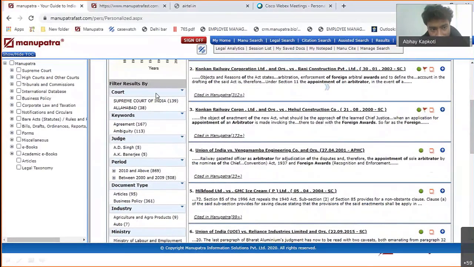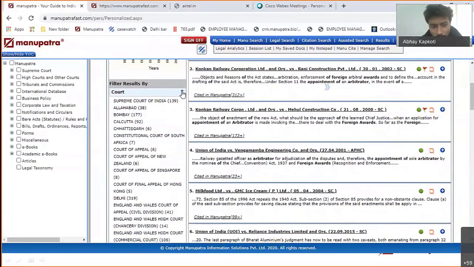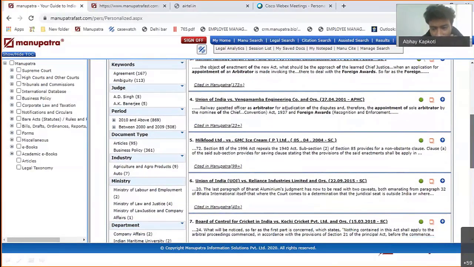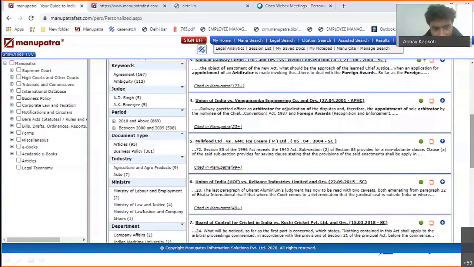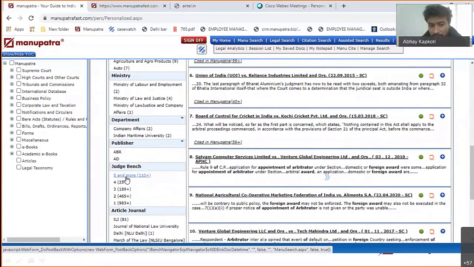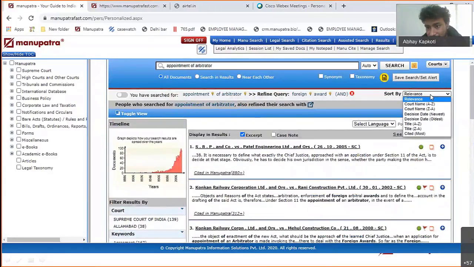This is the court-wise citations, like different courts. If you're looking for a particular court, say Supreme Court, Allahabad High Court, Bombay High Court, you can select the filtration. Judge-wise filtration is also there. If you have a particular judge in mind, you can do that. Period-wise, ministry-wise, industry-wise, and judge bench-wise are there. If you want to read a judgment from a higher bench first, where 5 or more judges were there, a constitutional bench, you'll be able to read those judgments. Again, you can filter this result in terms of relevance, in terms of the decision date, which is the newest one, and cited most, which is the most cited judgment on this particular topic.